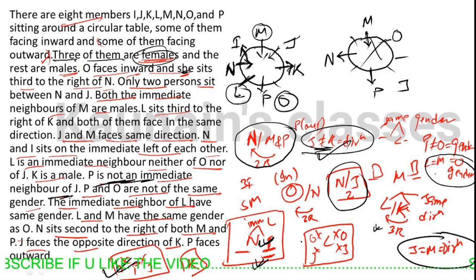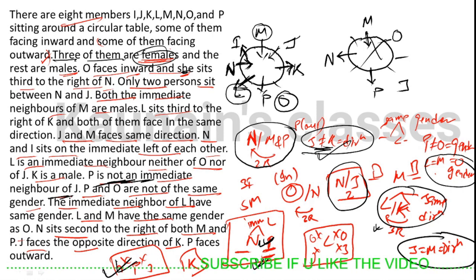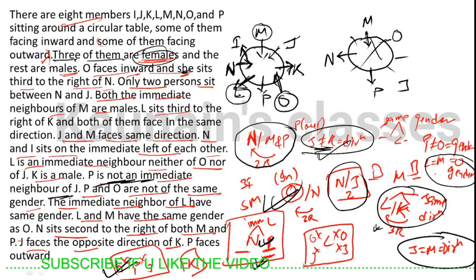The next hint of direction is L and K have the same direction. K is out, so L will also be facing out. So we need to find the direction of O. It was given that O is facing inside. Okay, the question is solved.